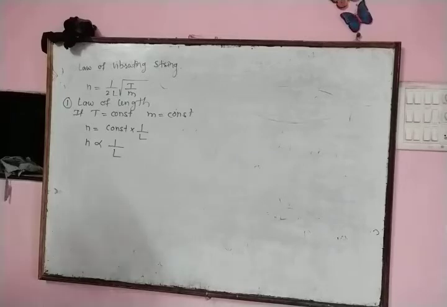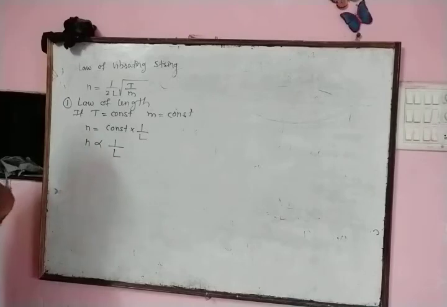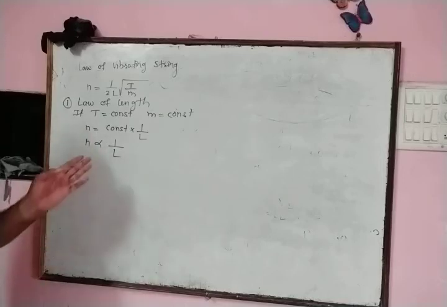The fundamental frequency of a string is inversely proportional to the length of the vibrating string. Greater is the length, smaller is the frequency. Smaller is the length, greater is the frequency.